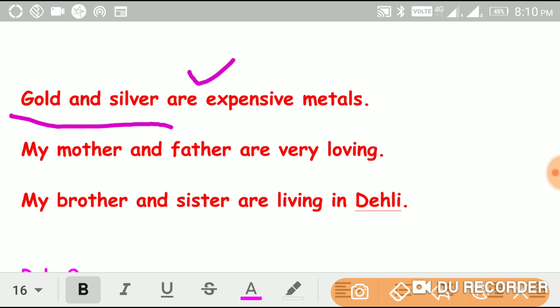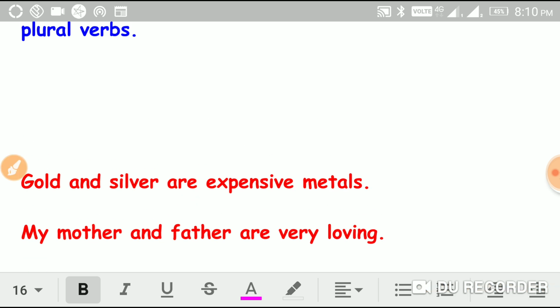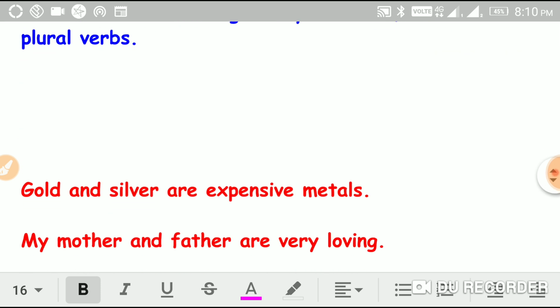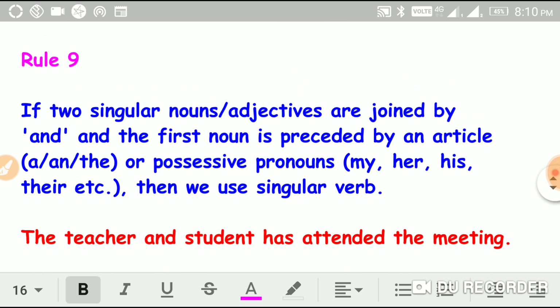They take are, that is a plural verb. And once again, my mother and father, here also it takes are. And my brother and sister takes are. So it means that two singular uncountable nouns, if they work as a subject and are joined by and, then a plural verb is used. So now let us move on to rule number 9.